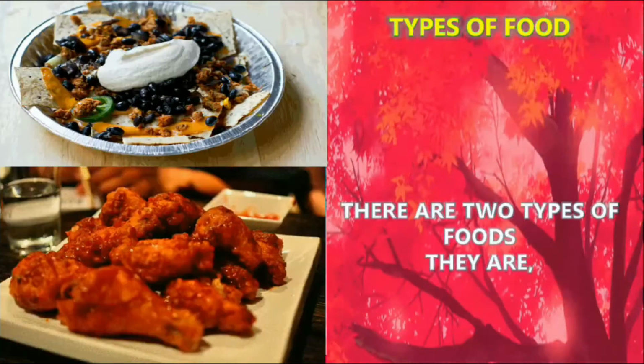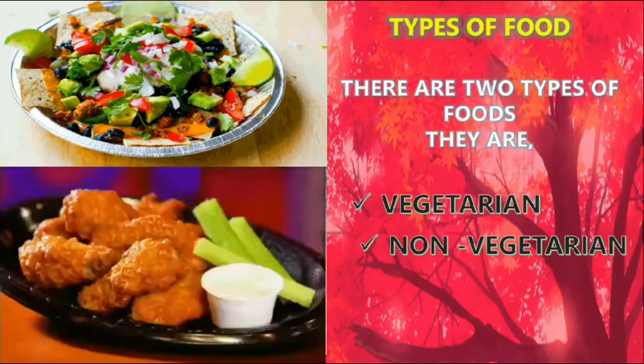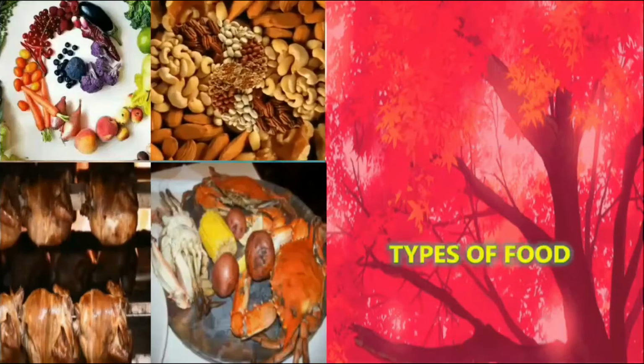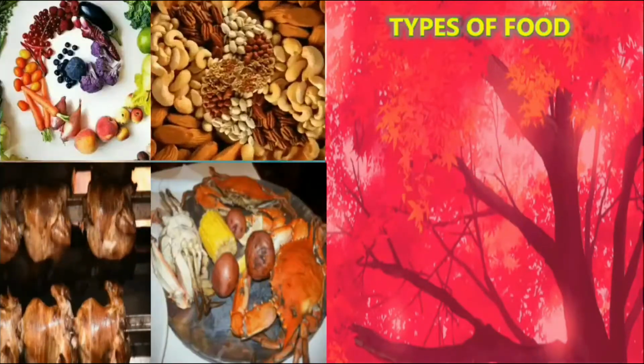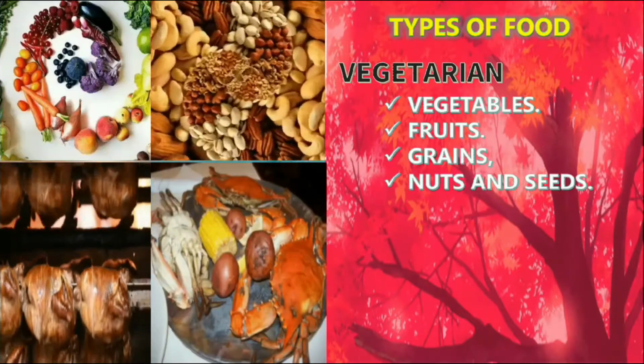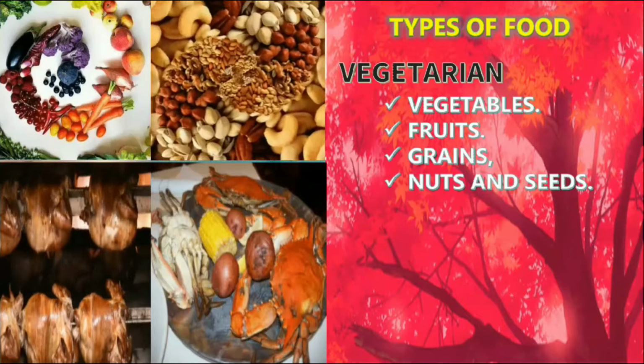Types of food. There are two types of food. They are vegetarian and non-vegetarian. Vegetarian: vegetables, fruit, grains, nuts and seeds. So these are the categories.